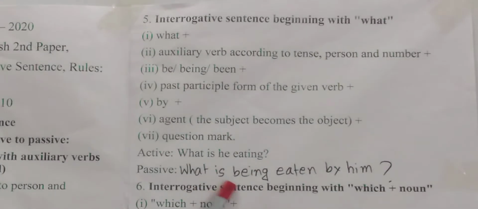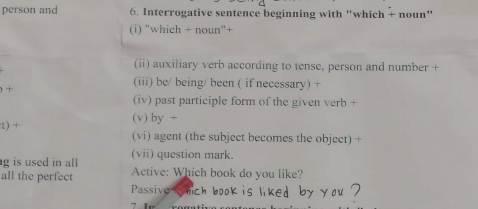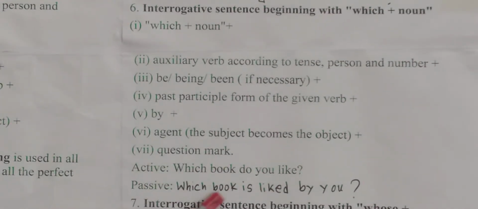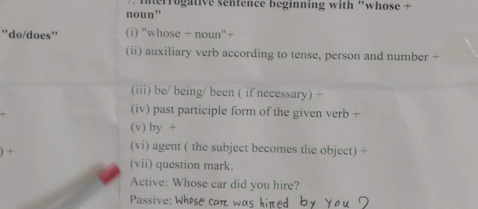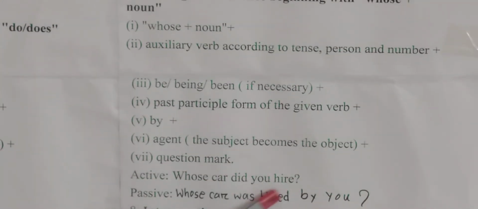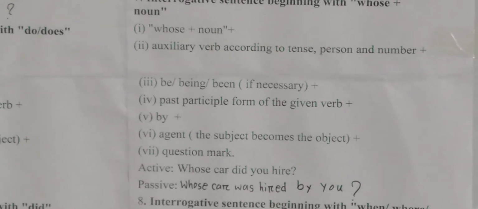Rule number 5. What is he eating? What is being eaten by him? Rule number 6. Which book do you like? Which book is liked by you? Rule number 7. Active: which car did you hire? Passive: which car was hired by you? Now rule number 8. Why do you disturb me? Why am I disturbed by you?